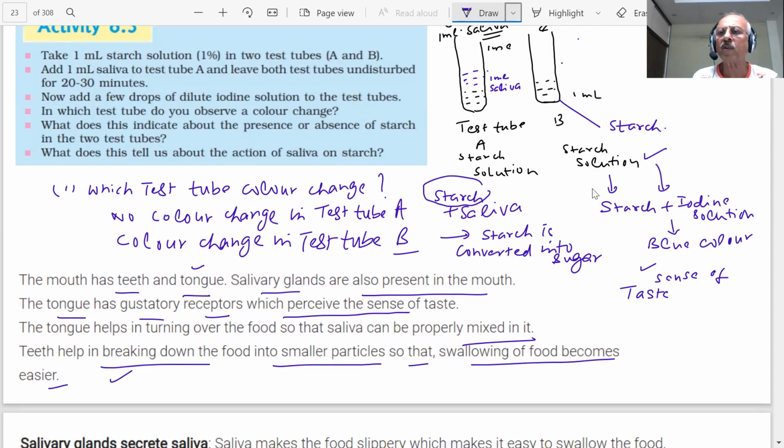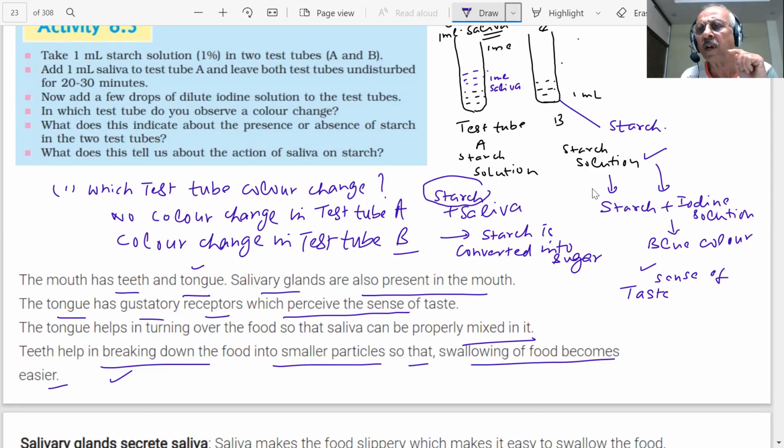So your mouth is important. First thing, the food you are eating is complex. It should be broken down into simpler particles mixed with saliva. Starch is converted into simpler molecules, sugar molecules, by the saliva, the water which is present in your mouth.